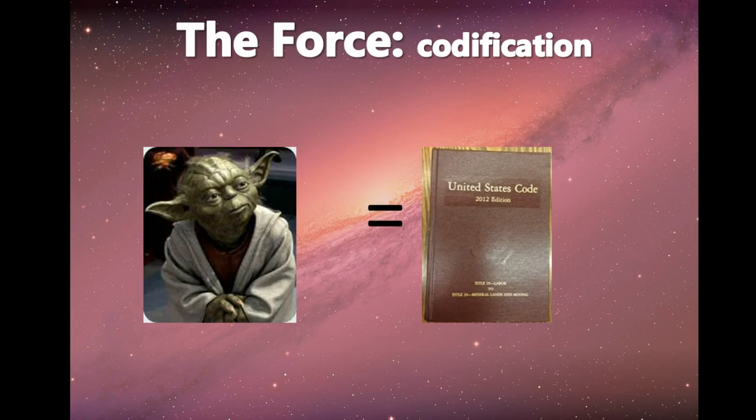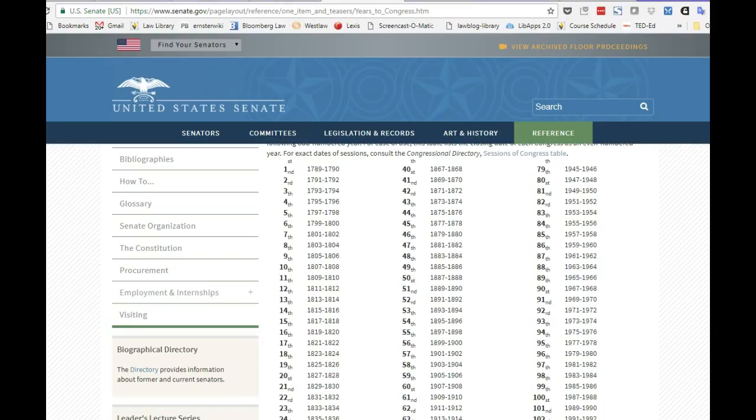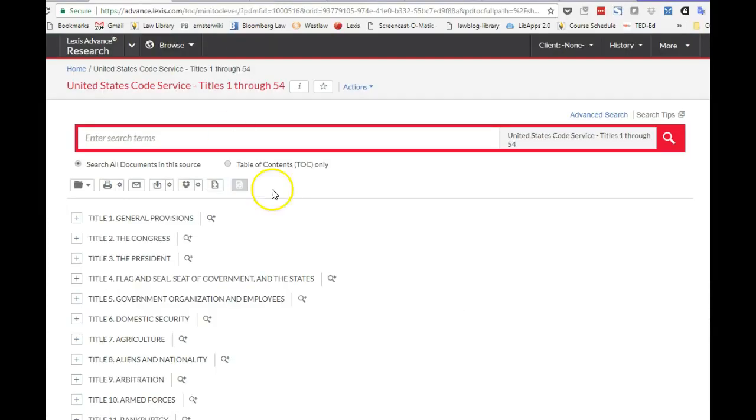So let's take a look at the U.S. Code, because I think looking at it will help make more sense. And what we will do is look at the U.S. Code on Lexis. And what we see is the U.S. Code is divided up, as I said, by subject.